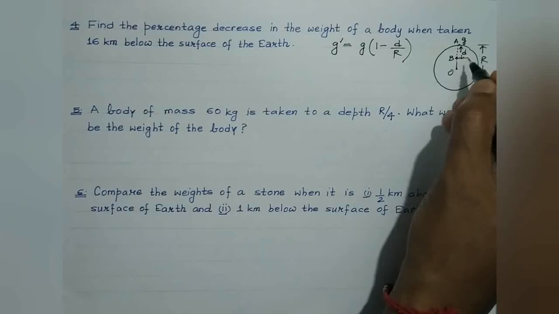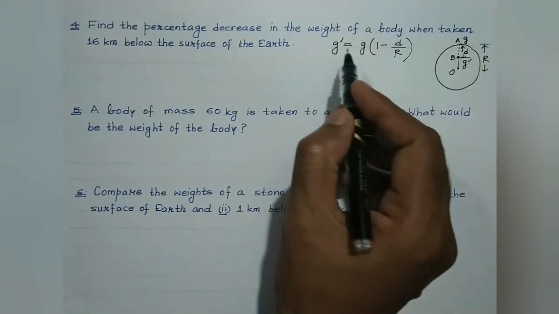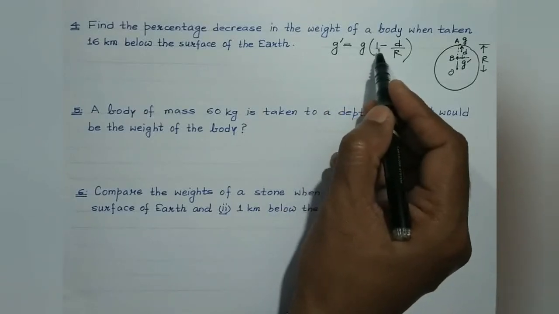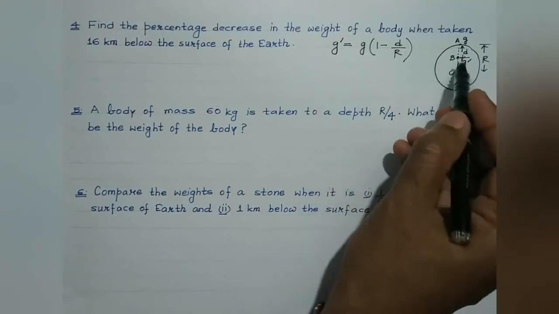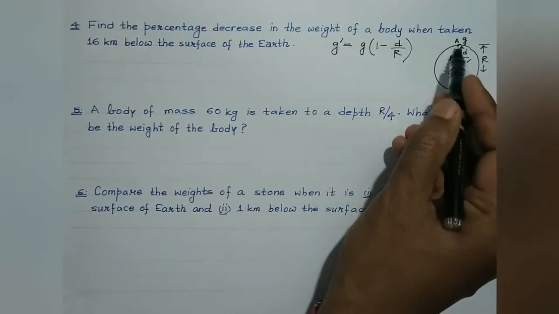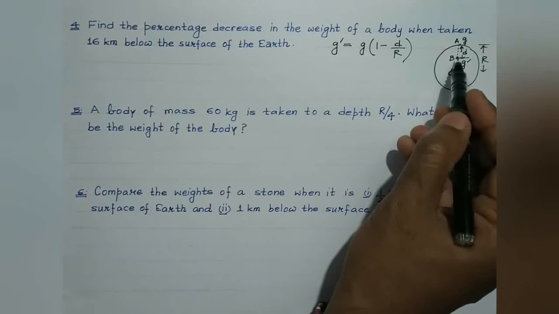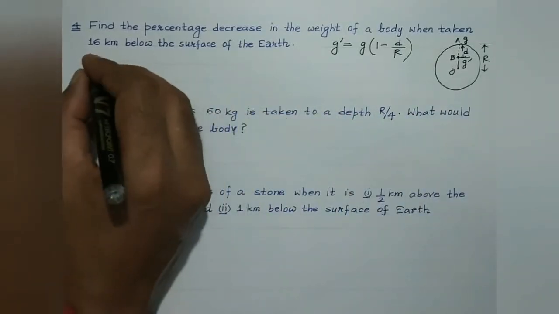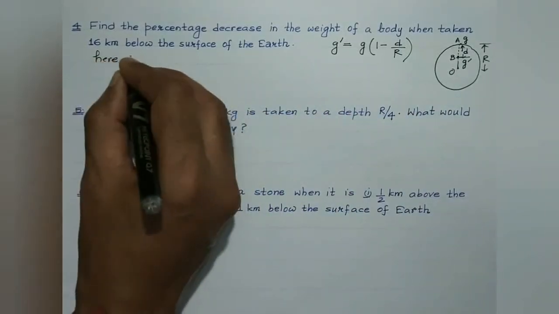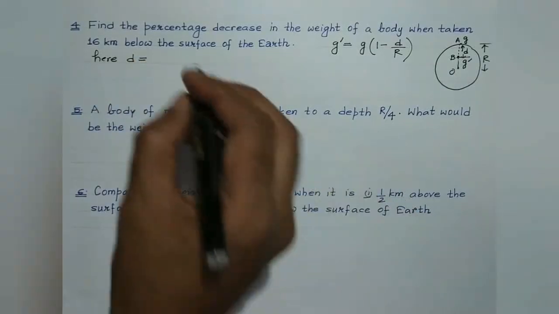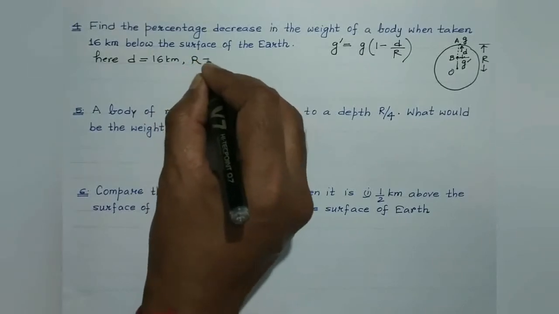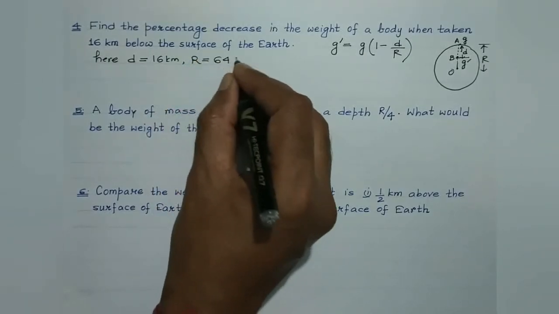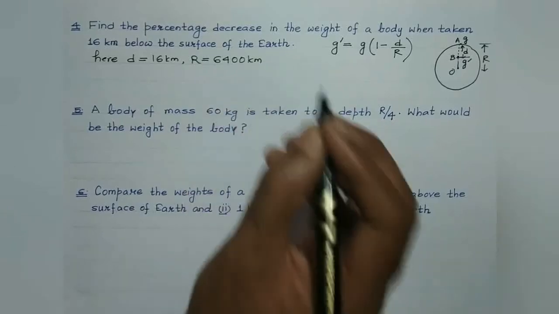the Earth's surface, the value of acceleration due to gravity is considered to be g dash. And g dash and g are related by g dash equals g times bracket 1 minus d by R. D is the depth of the observation point B below the Earth's surface. Here d is given to be 16 kilometer. And students, the radius of the Earth that we are aware of has to be taken as 6400 kilometer.